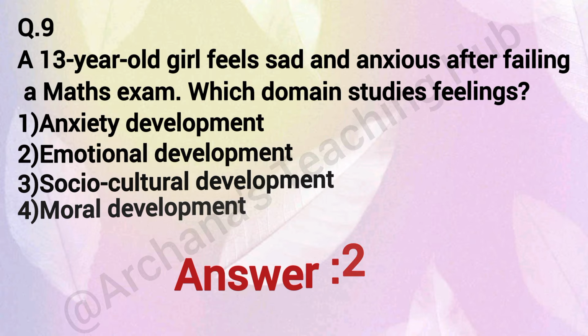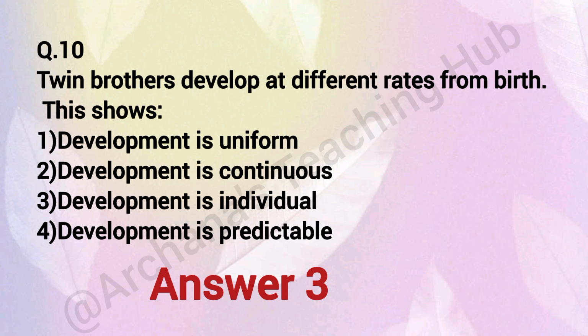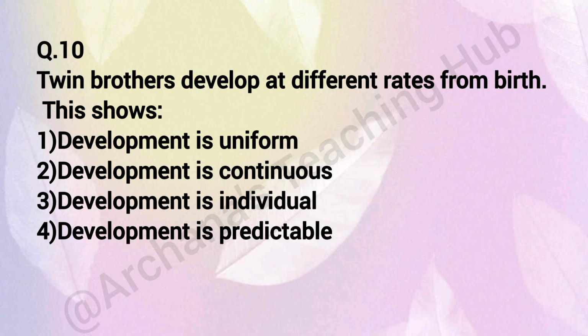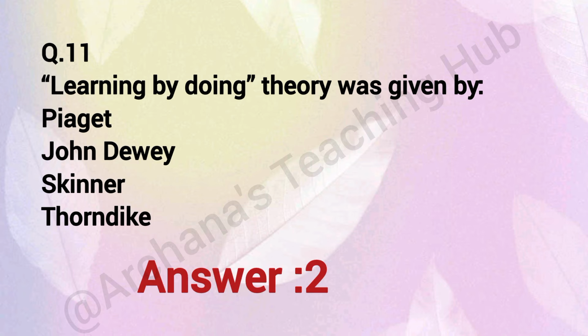Question number 10. Twin brothers develop at a different rate from birth. This shows: option 1, development is uniform; option 2, development is continuous; option 3, development is individual; option 4, development is predictable. Question number 11. Learning by doing was given by: option 1 Piaget, option 2 Dewey, option 3 Skinner, option 4 Thorndike. Correct answer is 2, Dewey.